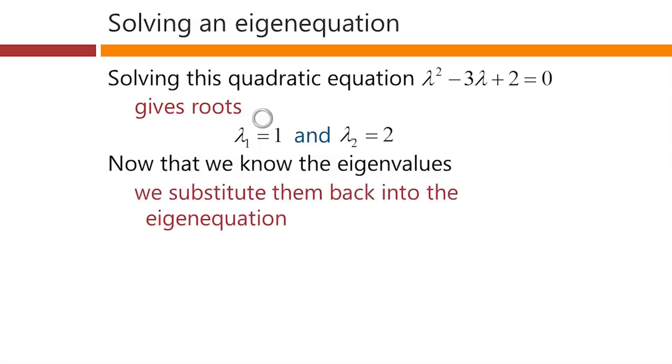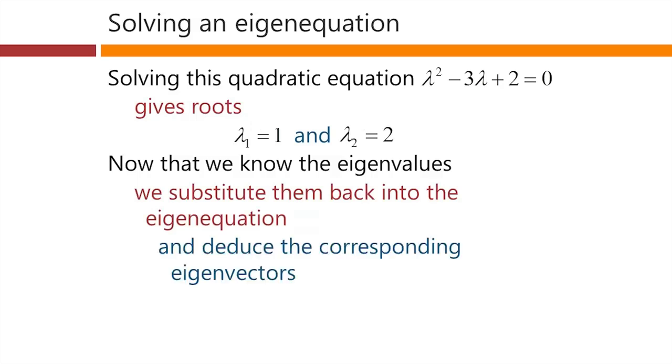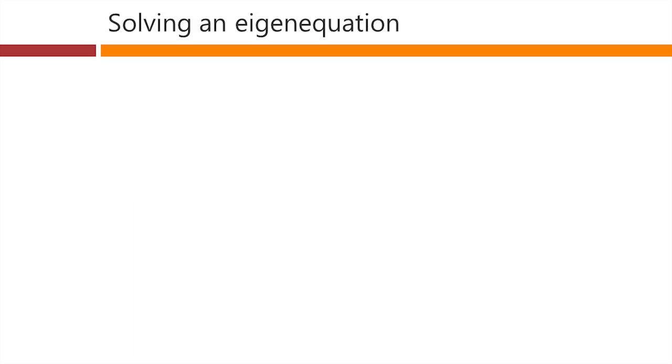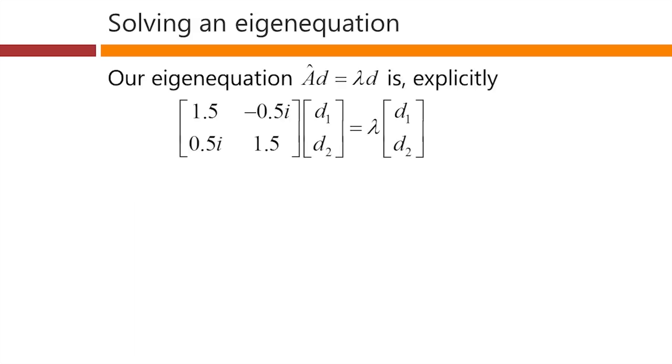So we substitute these values back into our original eigenvalue equation and deduce the corresponding eigenvectors. Let's just see that working. So our original eigenvalue equation was this one, and we've now figured out what values of lambda will allow this equation to have a solution.